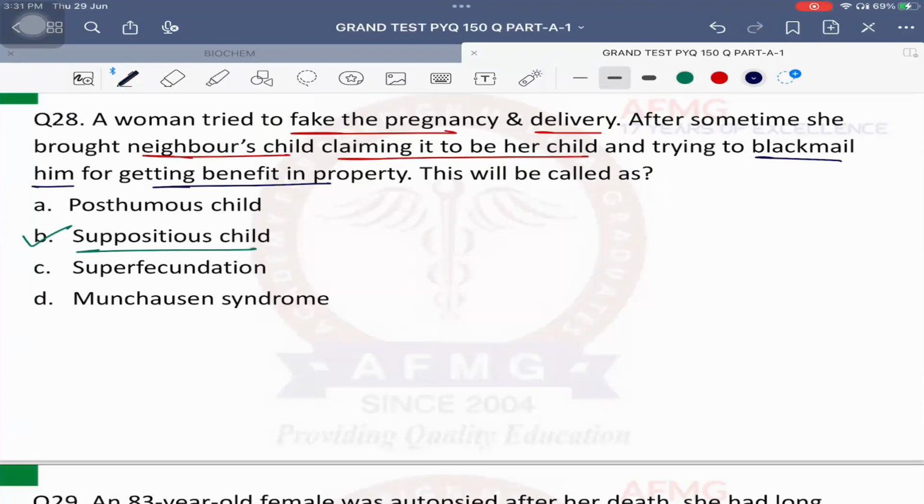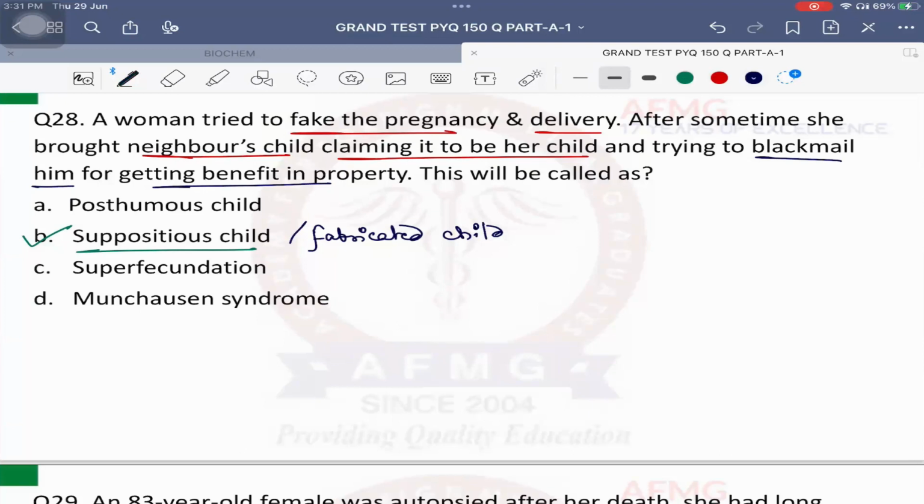Supposititious child is nothing but a fake child, or sometimes in the option they might write it as a fabricated child. Fabricated means a made-up child, who is not born to her, but she has brought the child from somewhere. She's claiming that this is her child. Okay? So that is supposititious child or a fabricated child.